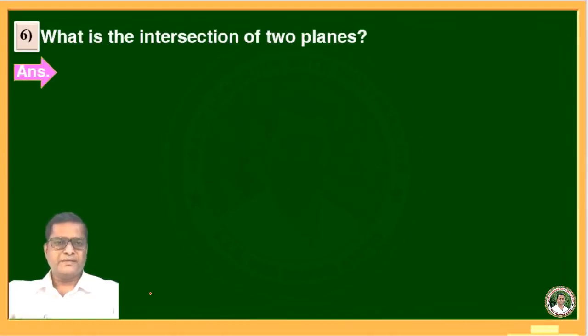Next question. What is the intersection of 2 planes? Here we will try to draw the figure. Suppose this is one plane, see here, and this is another plane.